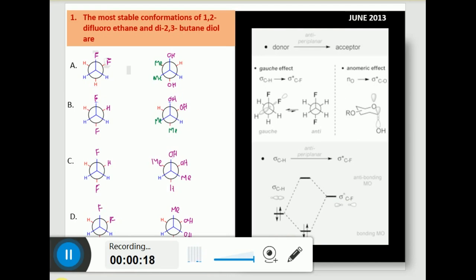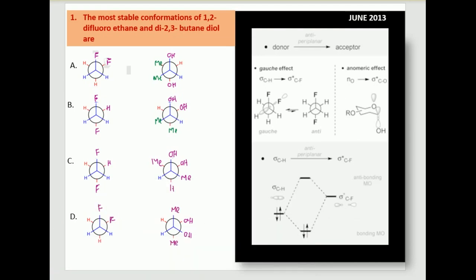So usually the staggered conformation will be the more stable conformation in every case, but in the 1,2-difluoroethane case, both fluorine groups are stabilized in the gauche conformation rather than the staggered conformation.